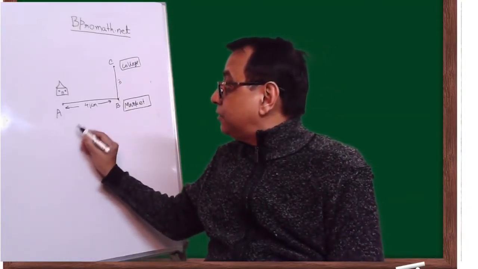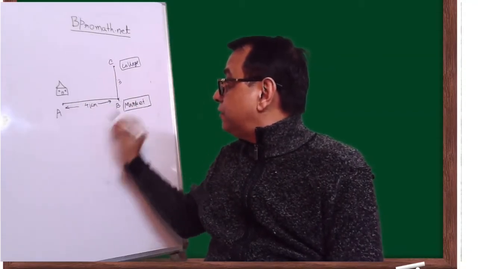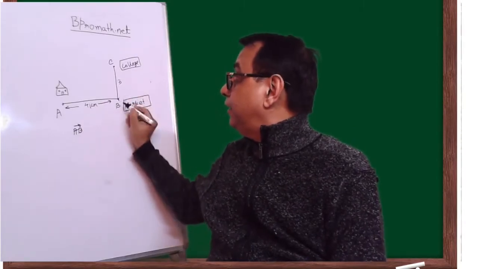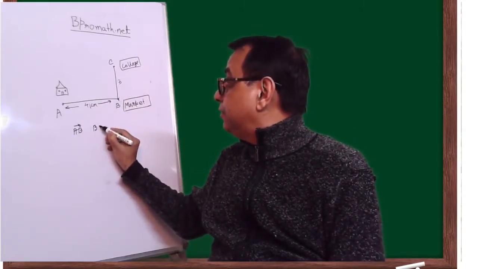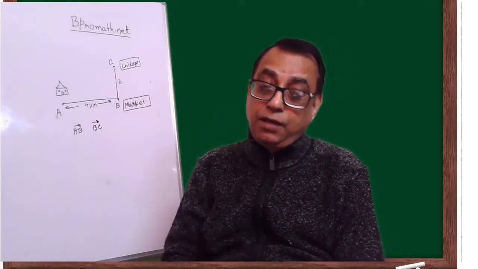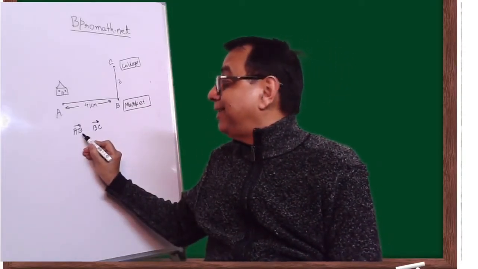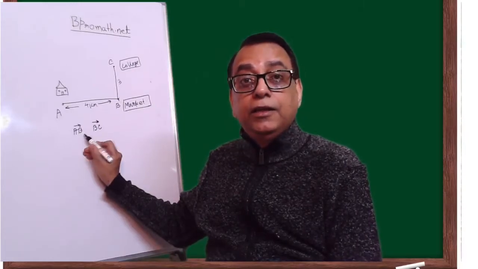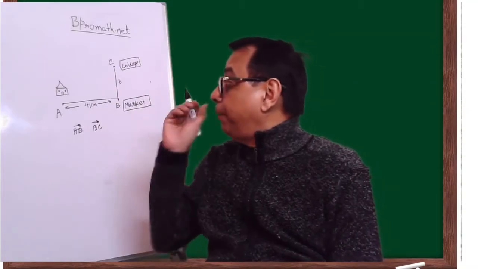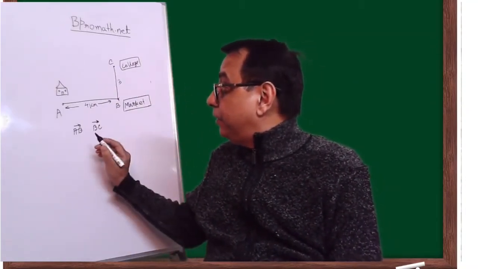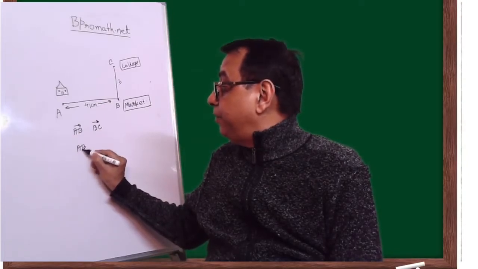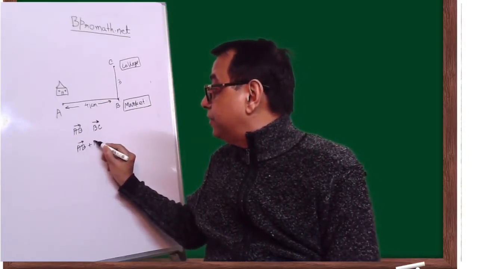So this is the first vector AB and then the second vector is BC. See that the terminal point of AB is the initial point of BC, and when it happens, then there is a concept of AB plus BC.